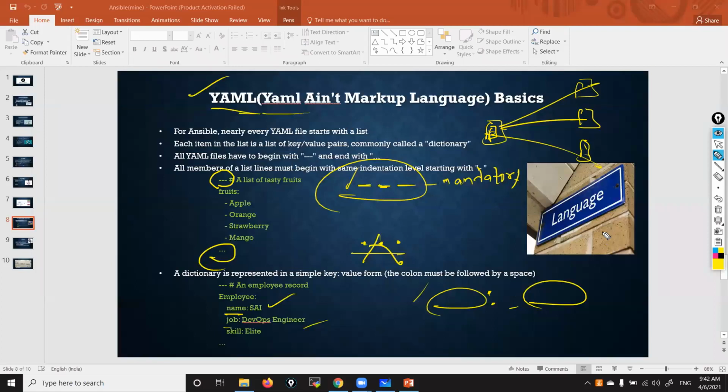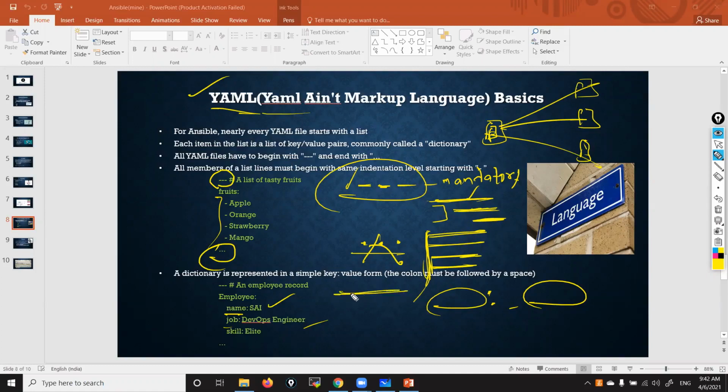Next one, indentation is very, very important. Indentation means this gap. For example, grandfather, father, me. Can you write grandfather, father, son, grandson all in one line? No, it doesn't make any sense. See here, I'm giving space. That means yes, he is inside of this one. So indentation is very, very important.